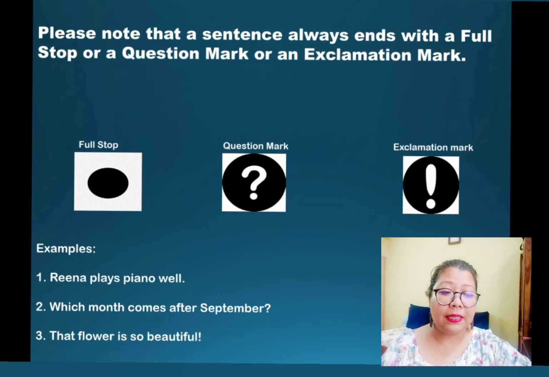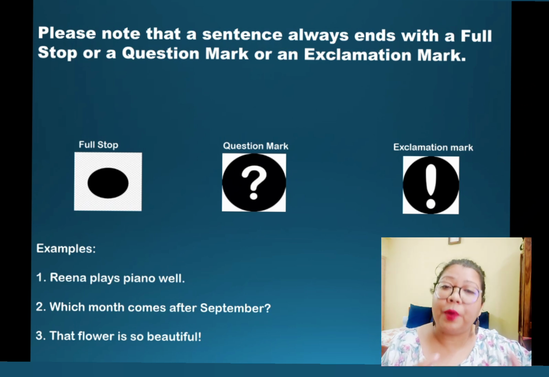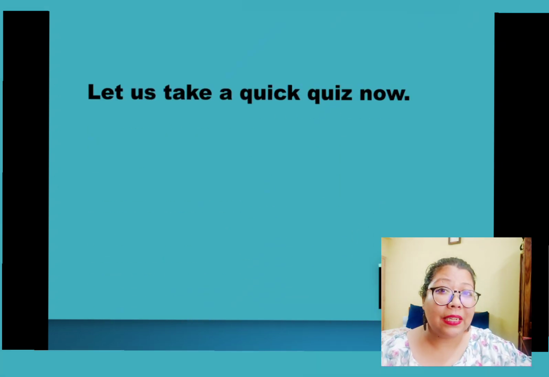The last one says, that flower is so beautiful. Why do you use an exclamation mark? You use an exclamation mark only to denote that you're happy, excited, surprised, or shocked. Okay? So to express your extreme emotions, you use exclamations. And that is why you use an exclamation mark at the end of those sentences. Okay? Done? Let's move on to the next slide.